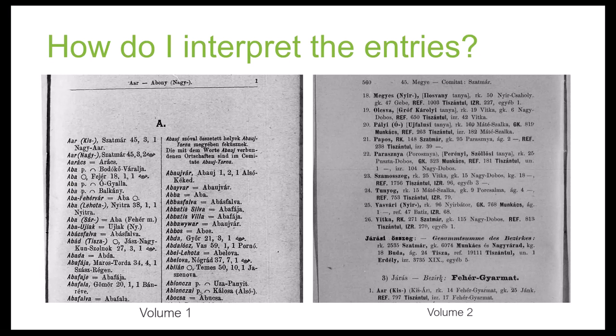So let's do another example. So volume 1, we locate our place of interest. We see that it's in Satmar, which is county 45 in volume 2, district 3, and then entry 1. So here we see on volume 2, once we get to the correct county, find district 3, and then entry number 1.